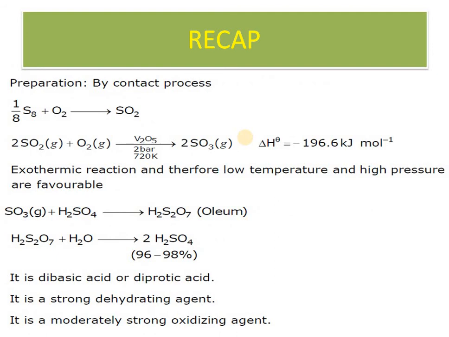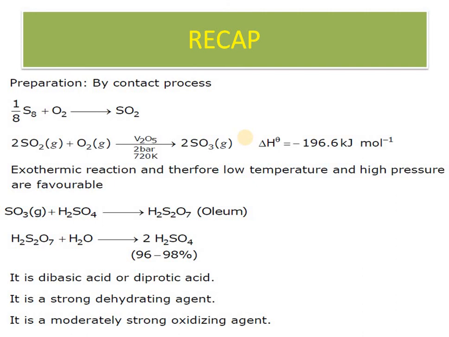So this is the summary of the full contact process for preparation of sulfuric acid. First step: sulfur is oxidized to sulfur dioxide. Second step: sulfur dioxide plus oxygen at equilibrium at a pressure of 2 bar and 720 Kelvin give rise to sulfur trioxide, an exothermic reaction, and sulfur trioxide plus H2SO4 give rise to H2S2O7.